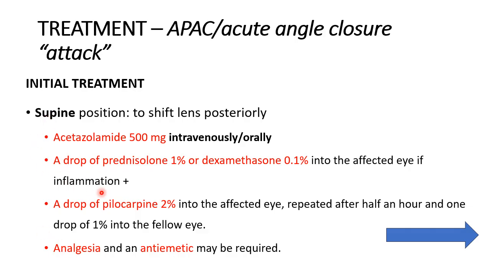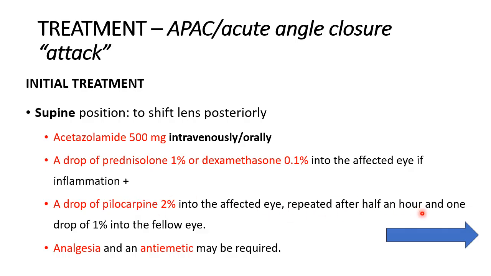Secondly, what about topical? A drop of prednisolone or dexamethasone is given into the affected eye. Mind you, one drop if there is inflammation. Okay, so at least the inflammation that is contributing to rise in IOP should be controlled. A drop of pilocarpine into the affected eye. So what pilocarpine does is it causes miosis, and it pulls the peripheral iris away from the angle, thereby helping in opening the angle.